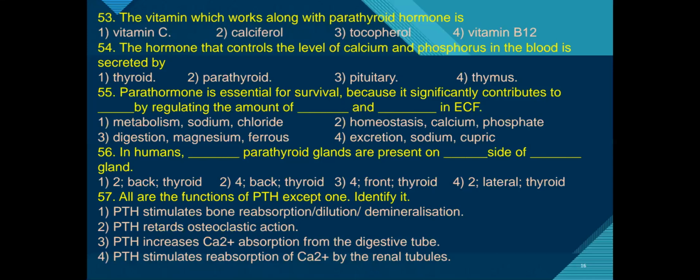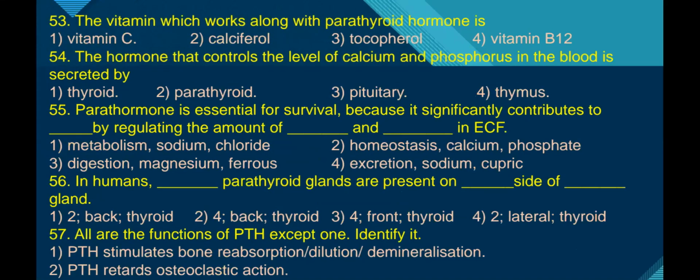Next, question number 53. The vitamin which works along with the parathyroid hormone is. Parathyroid hormone function is to increase the calcium levels in the blood. Along with that hormone, one vitamin is also essential for the maintenance of calcium levels in the blood. We'll see which one. First one, vitamin C.